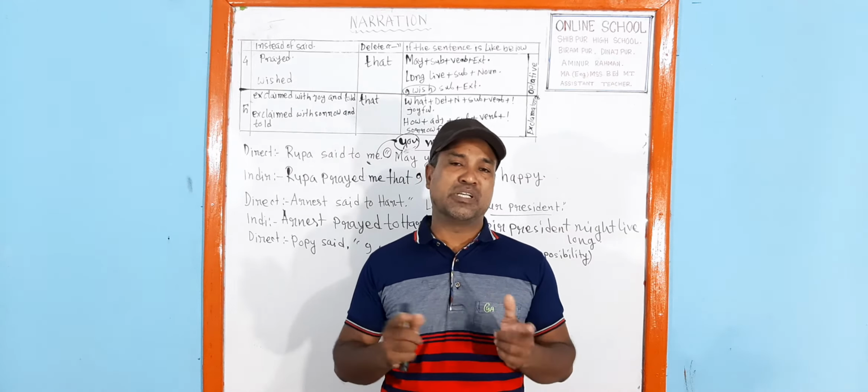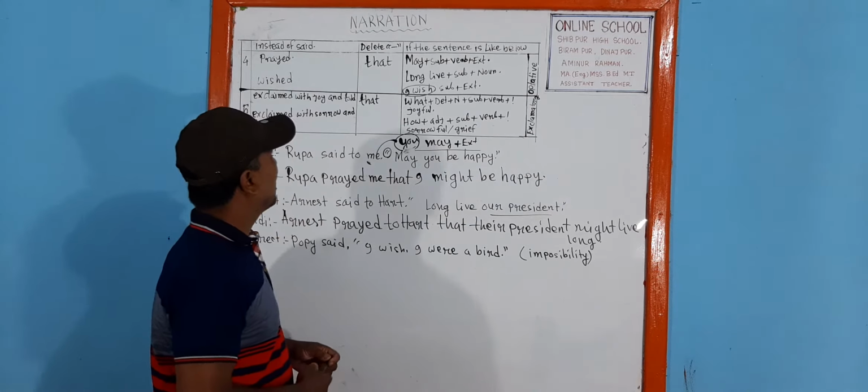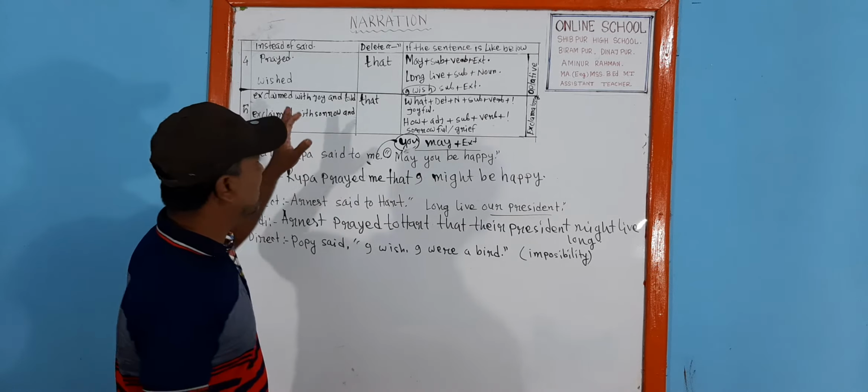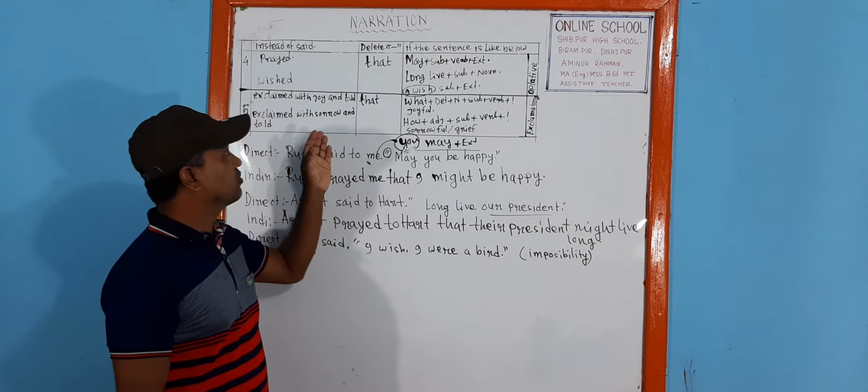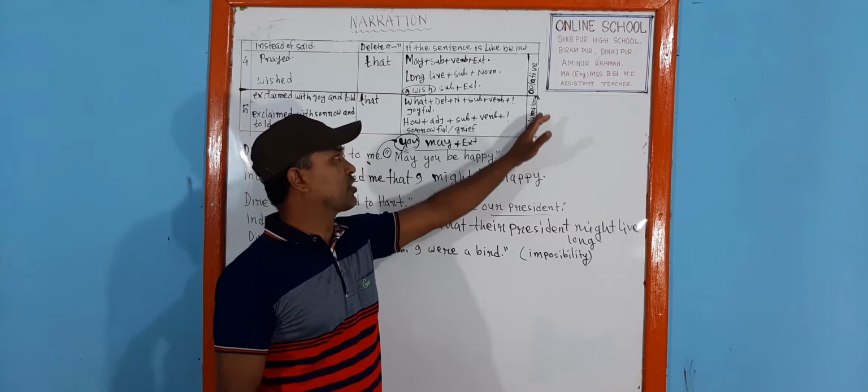My dear students, please concentrate on my class deeply and try to understand the process of changing narration effectively. Please look at this. I have already discussed changing narration from direct to indirect for assertive, interrogative, and imperative sentences. Today I want to discuss optative sentences and exclamatory sentences.